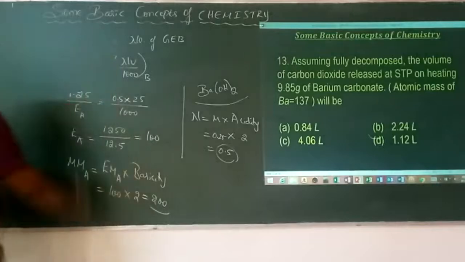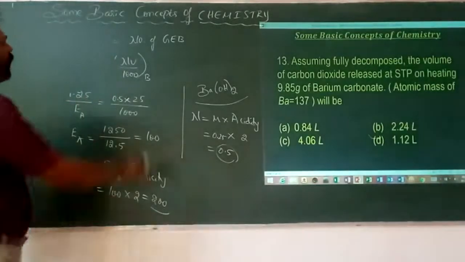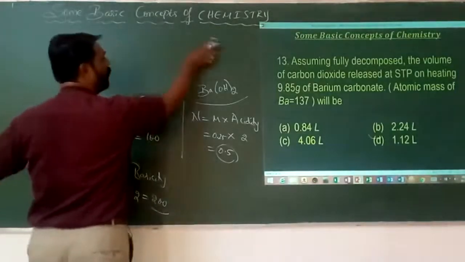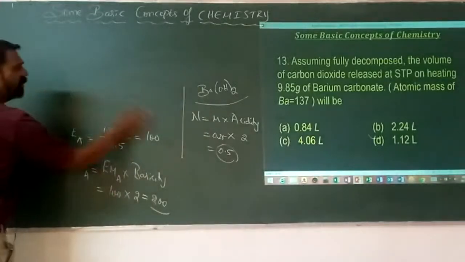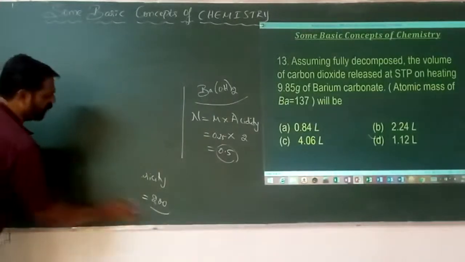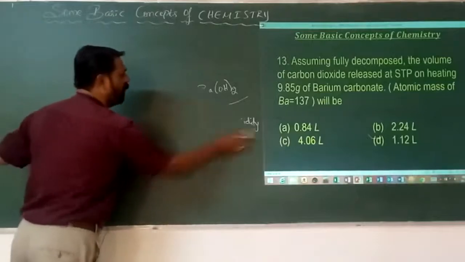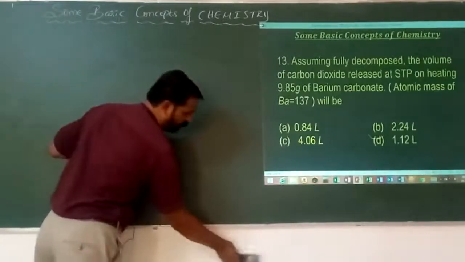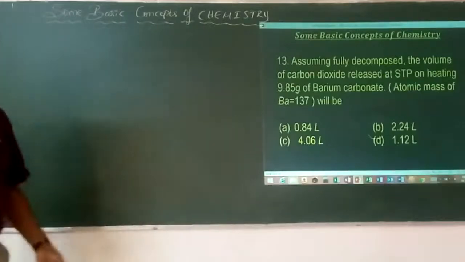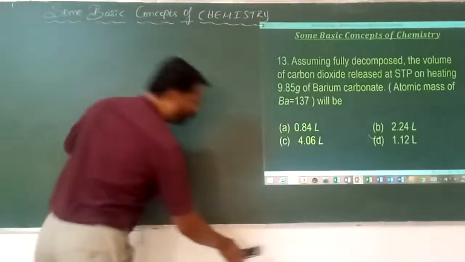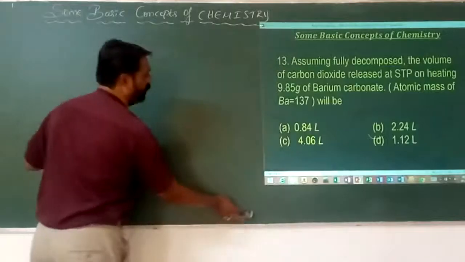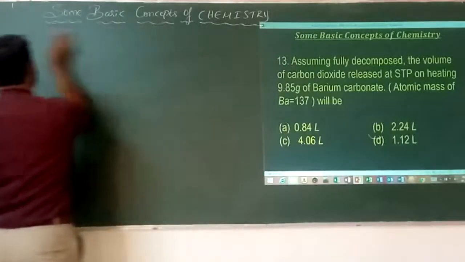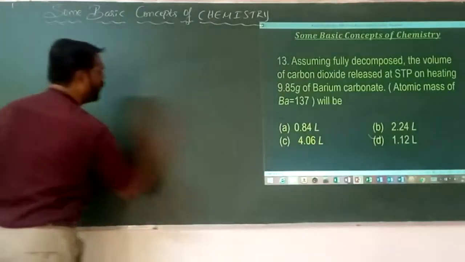Next, assuming fully decomposed, what is the volume of carbon dioxide released at STP on heating 9.85 grams of barium carbonate? One clue is given: the atomic mass of barium is going to be 137.